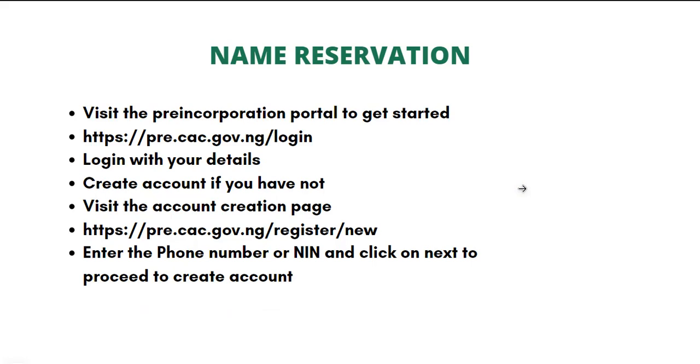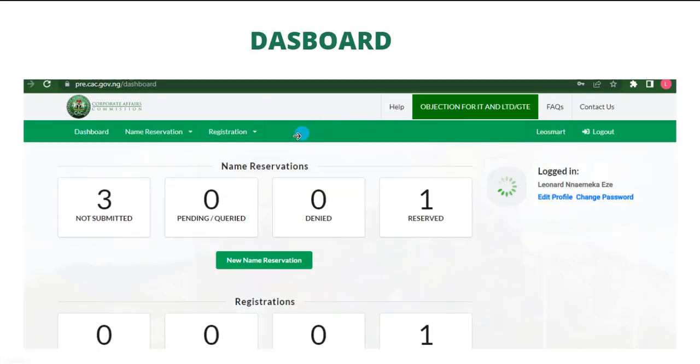Next is name reservation. How do we do name reservation? Like I told us, name reservation is done in the pre-incorporation portal. So we visit the pre-incorporation portal to get started. pre.cac.gov.ng/login is the portal. This is where you log in with your details, for those who already have accounts. If you do not have an account, create one. Then visit the account creation page, pre.cac.gov.ng/register. When you launch this, you can see login and then register. So you can click on register at the top.